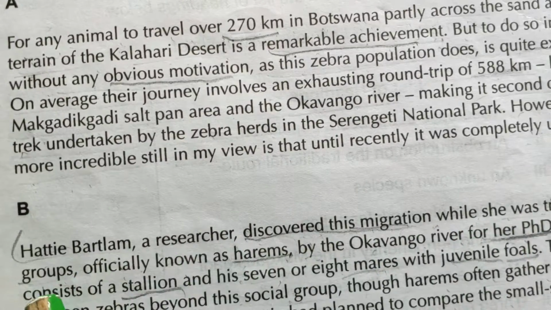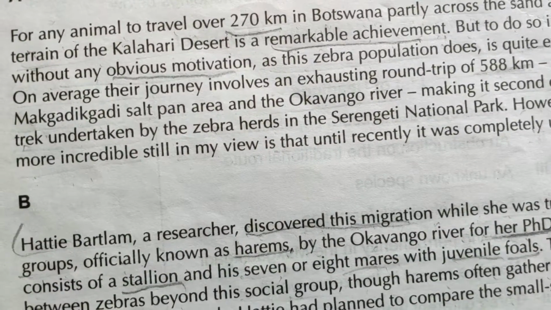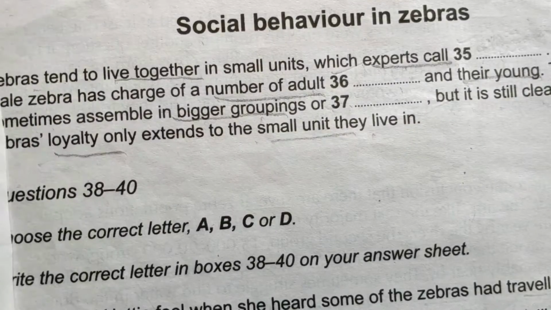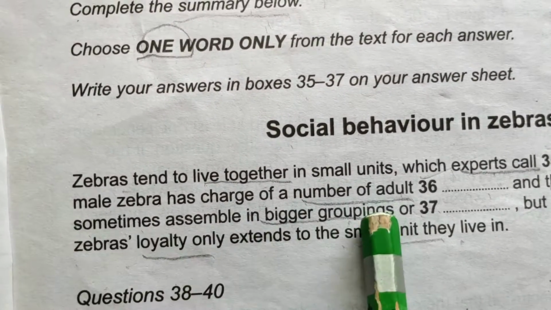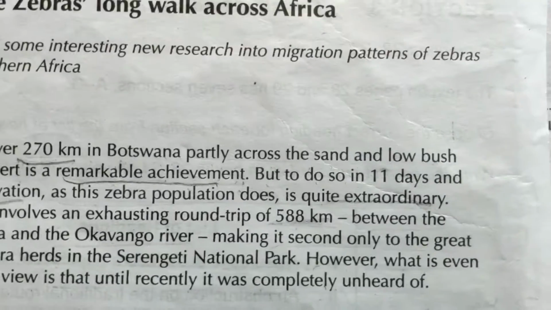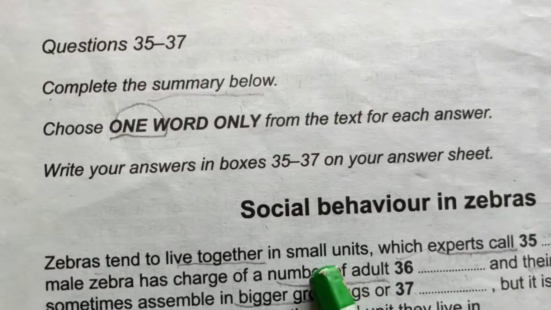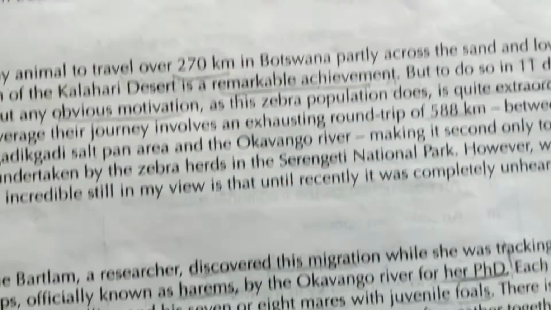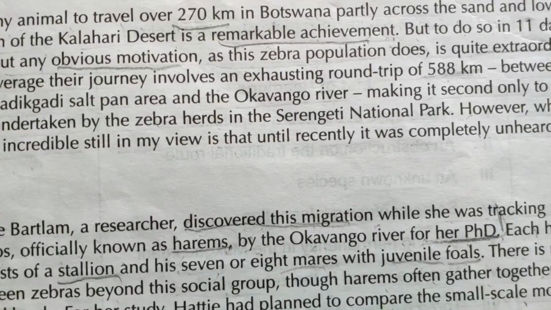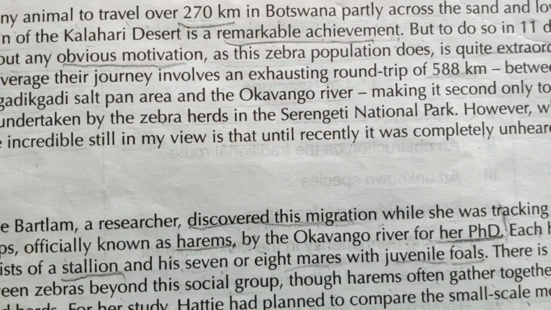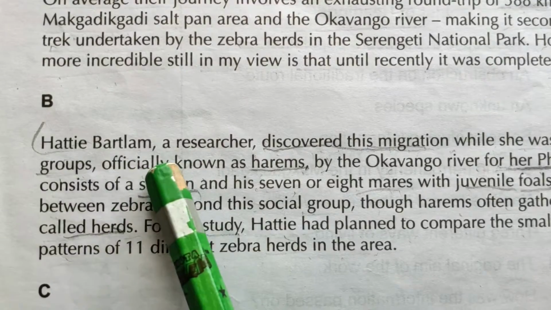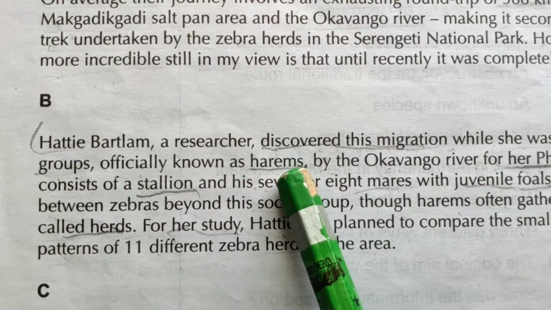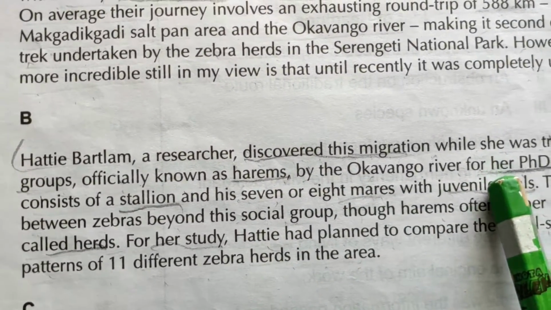Okay, zebra groups, harems. Let's find it. There is no loyalty. I have found loyalty. Number of adults and their young. And small units, which experts call only small unit. Where they have written small units, there must be the word loyalty around it. Let's read the paragraph here. Hattie Bartlam, a researcher, discovered this migration while she was tracking zebra groups, officially known as harems, by the Okavango River for her PhD.